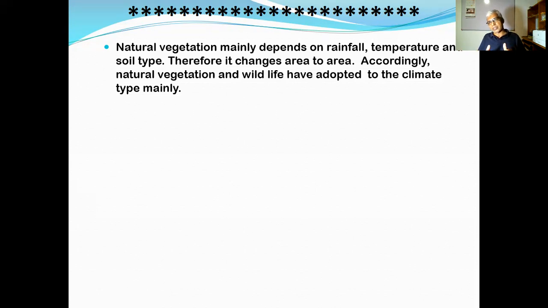Therefore, as the Asian region or the Asian continent possesses different types of climatic regions, then you can understand that even the natural vegetation, mainly adapting to that, becomes different and diverse. Diverse means having different modes, having different types. Then tropical rainforest.